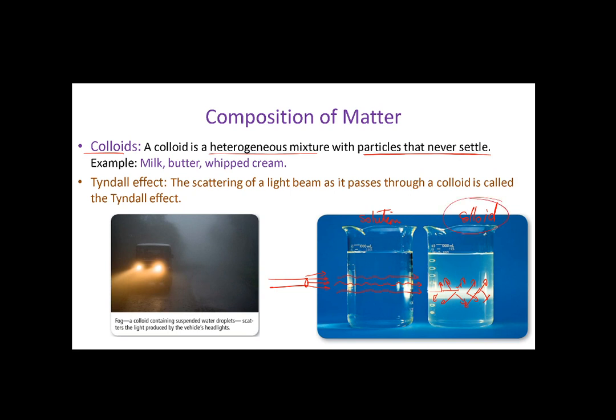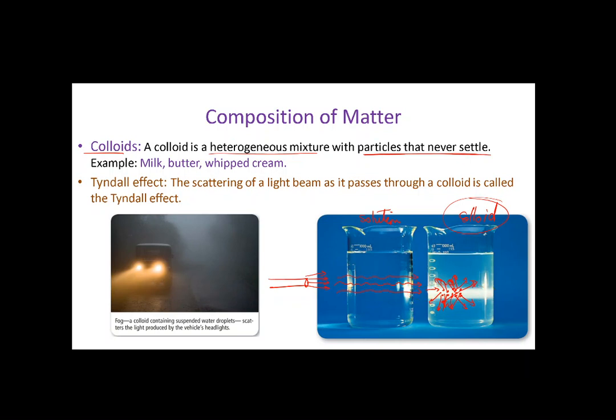So why does the light scatter from the colloid? Because the particles of the colloid are big enough, like the fat of the milk. When the light beam or the photons hit these particles, they scatter randomly in all directions, so you will be able to see this scattering with your eyes.